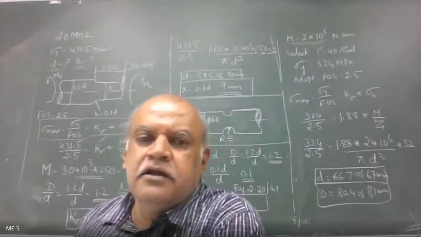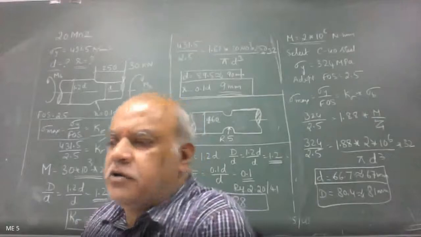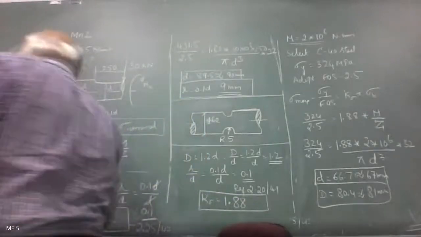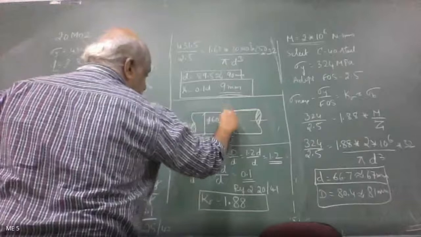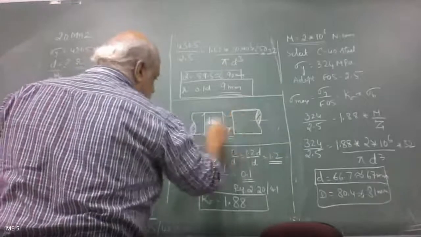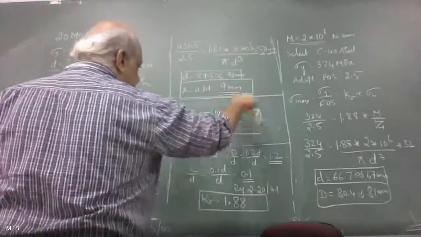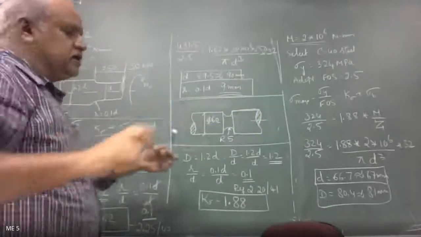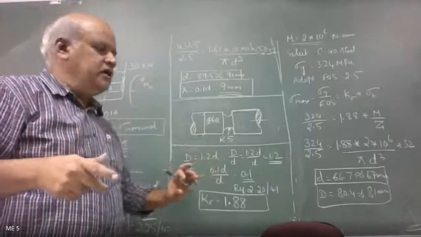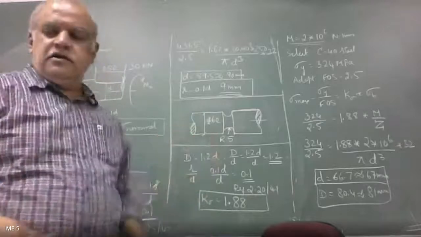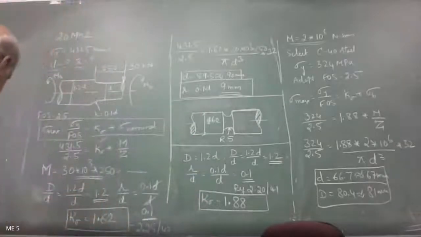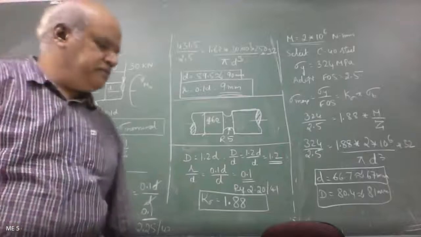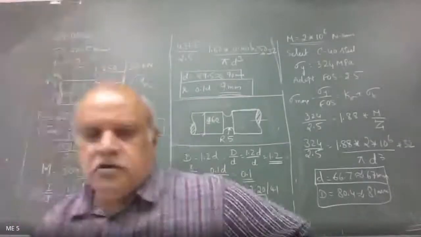Okay, exactly. So there are 3 cases for a groove shaft of these dimensions. Once it is subjected to axial tensile load, another time to bending moment, third time to a twisting moment. So in the 3 cases, we need to find out maximum stress induced. Solve this problem. You have another 8 minutes.